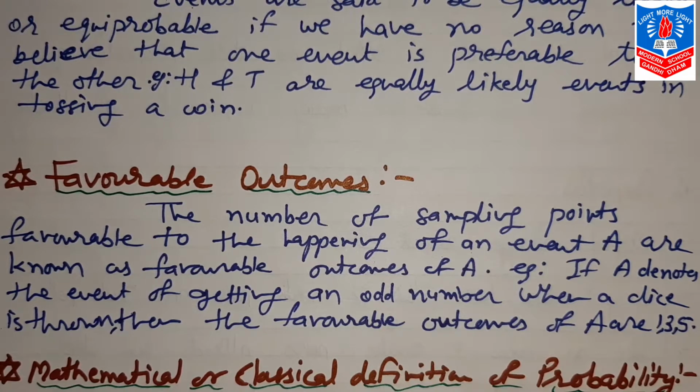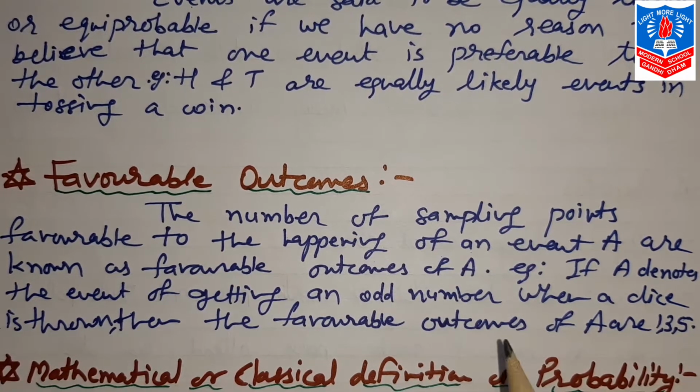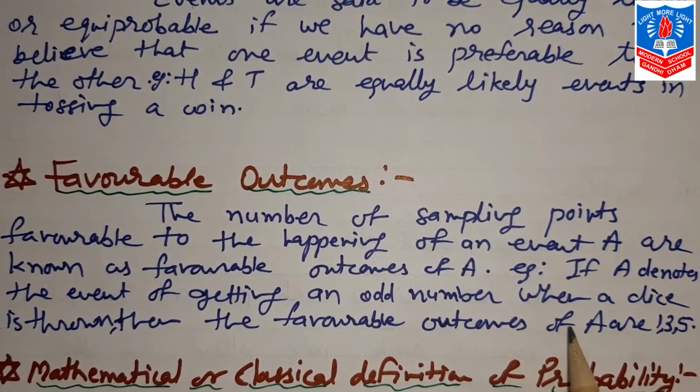Whichever outcomes are favorable to the happening of an event, like the odd numbers 1, 3, 5 in the example I have taken, when a dice is thrown and an odd number comes, those are favorable outcomes.